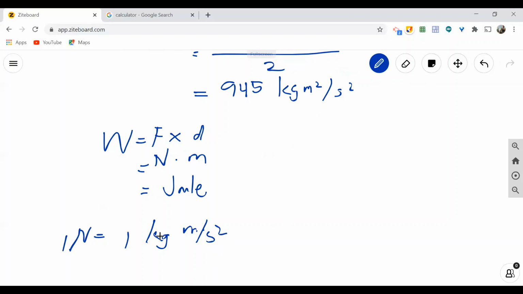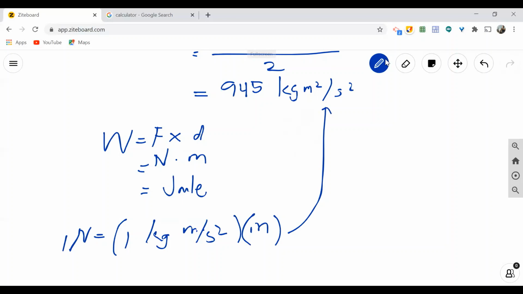So that's it. 1 Newton is equal to 1 kilogram meter per second squared times M. Alright? So minultiply pa natin siya ng M. So we are multiplying same units. Therefore, we can now get the same units here as it is. Alright? So meaning, kilogram meter squared or second squared, the same with the units of work, which is equivalent also to joules.